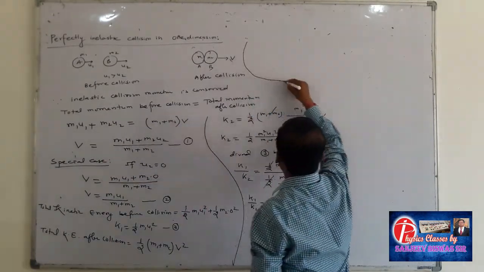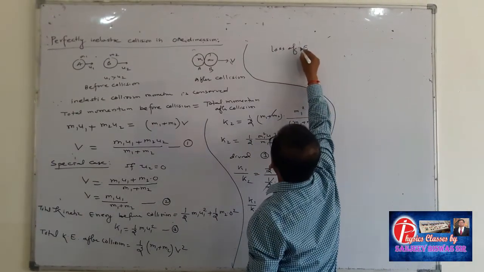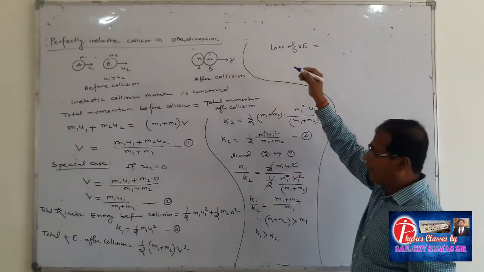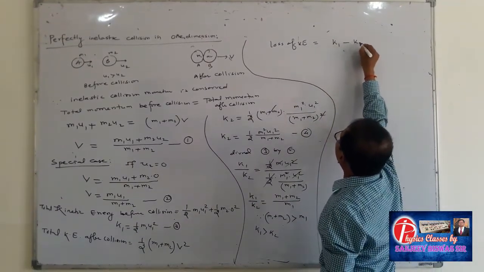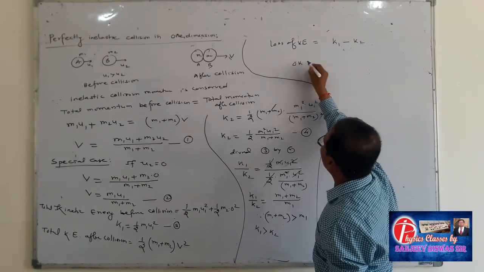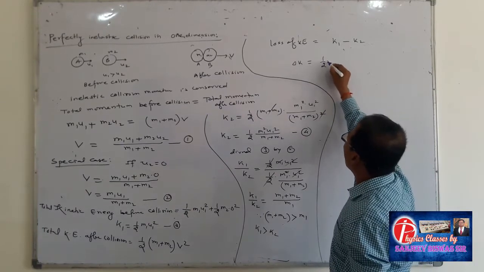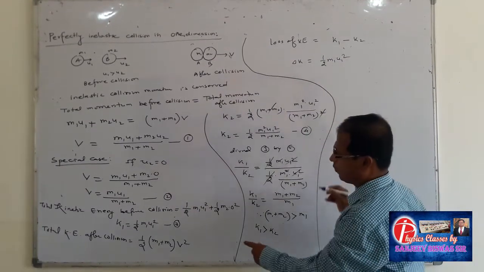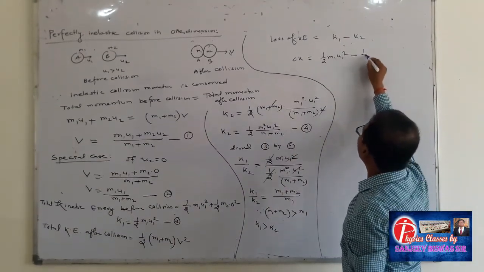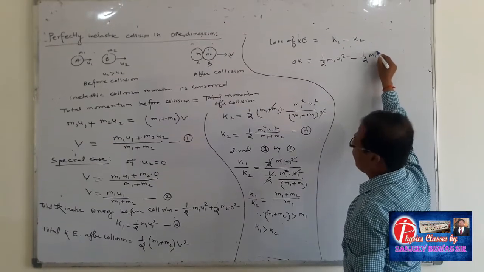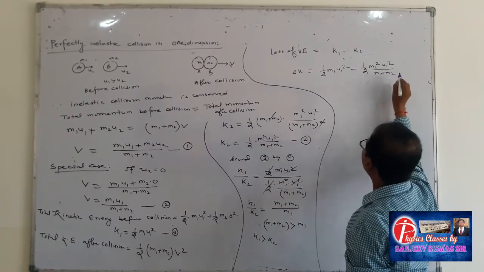Now the loss of kinetic energy is equal to total kinetic energy before collision minus total kinetic energy after collision, that means K1 minus K2. So here del K is equal to K1, the total kinetic energy before collision, which is 1 by 2 m1 u1 square, minus the value of K2, which is 1 by 2 m1 square u1 square upon m1 plus m2.